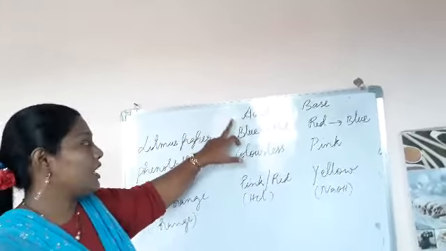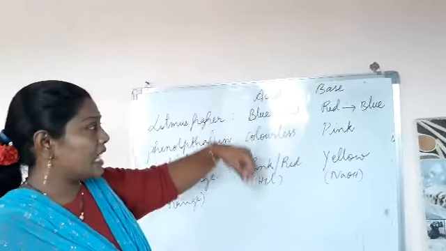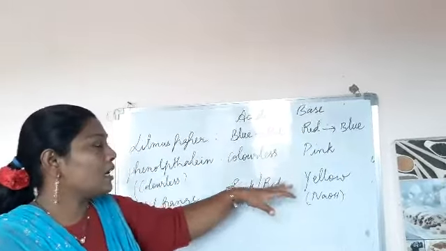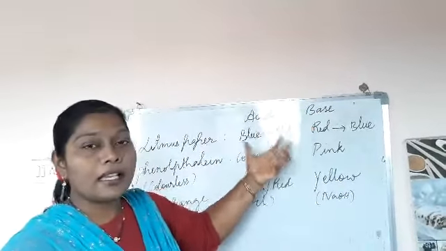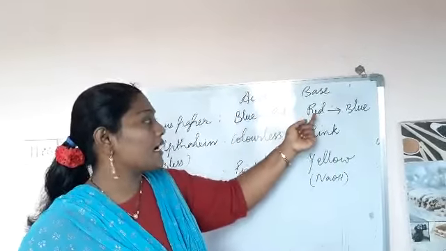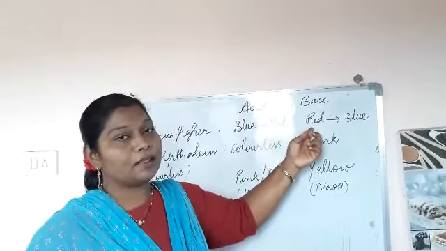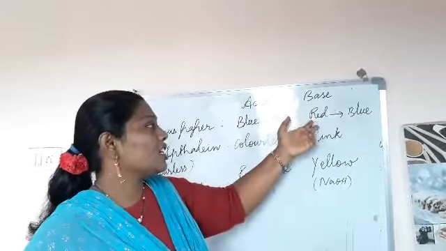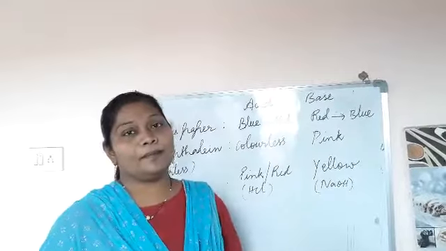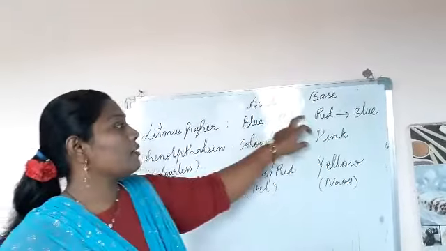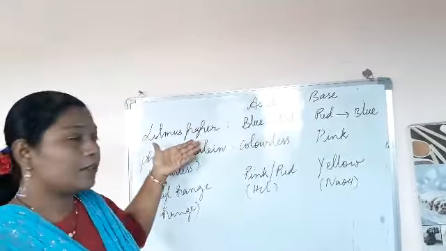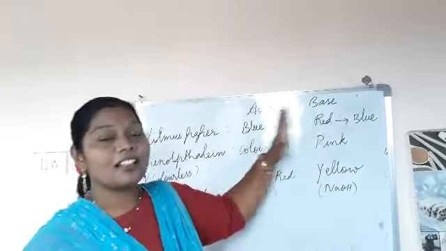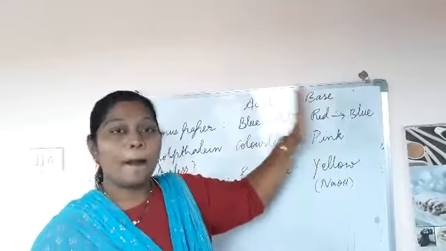Now take a base in a test tube and dip a red litmus paper. The red litmus paper, when dipped in a base, will change into blue color. This is the simple chemical reaction used by litmus paper. By using litmus paper, we can see the color change in the acid and in the base.